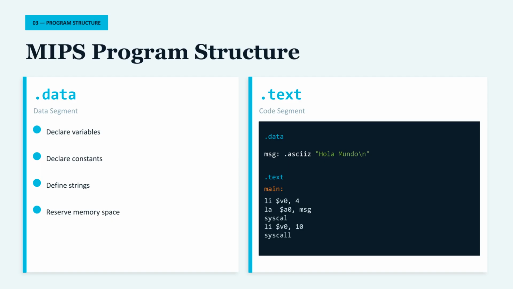Labels are symbolic names that represent memory addresses. They help us reference data and code positions. Every program must end with a system call to exit: load 10 into $v0 and execute syscall. That's the basic structure. Now, my partner will continue with data declaration and load and store instructions.